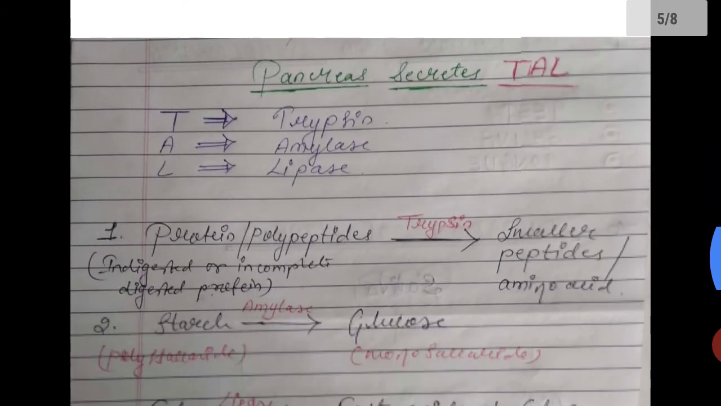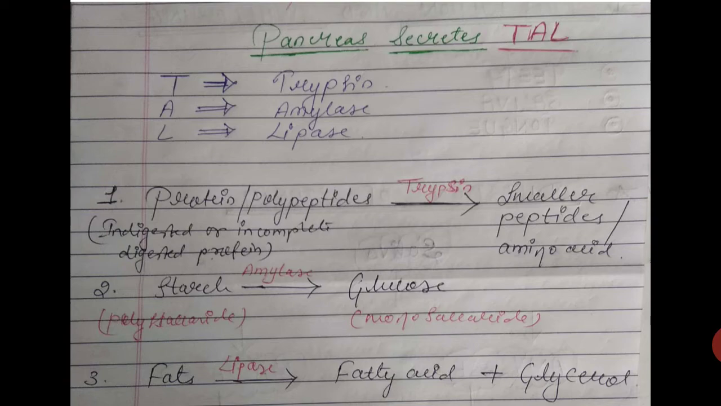For the digestion of larger food molecules into smaller food molecules which can be absorbed by our body, we need some enzymes, and these enzymes we get from the pancreas. Our pancreas secretes the TAL, that is trypsin, amylase and lipase. T stands for trypsin, A stands for amylase, L stands for lipase.